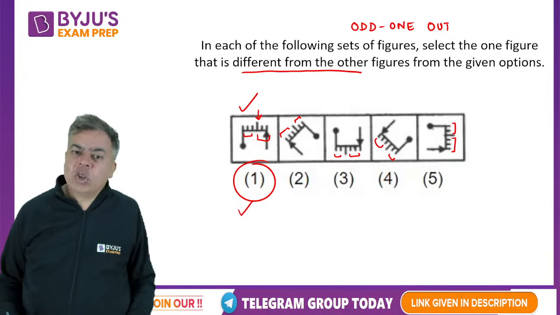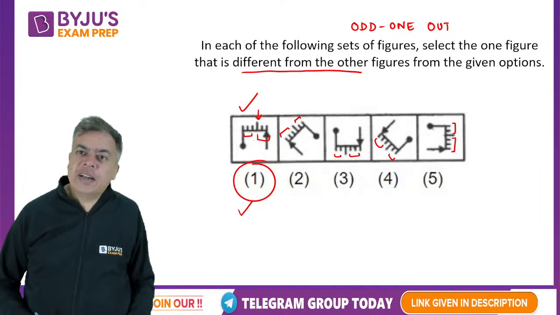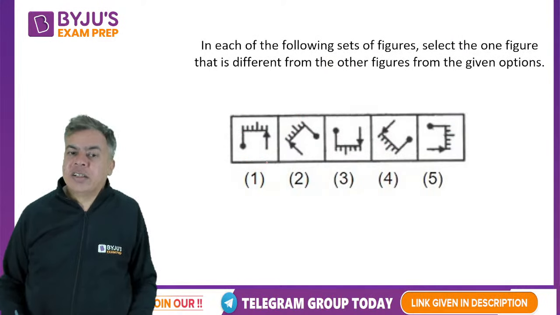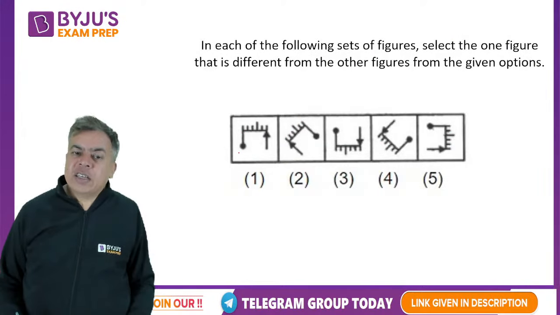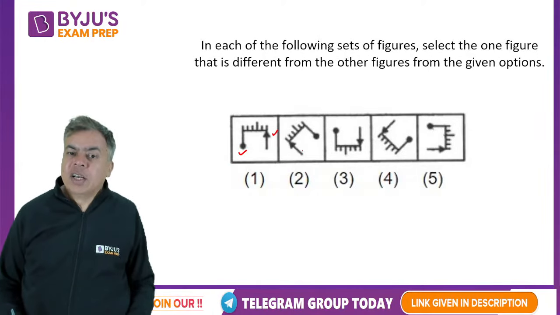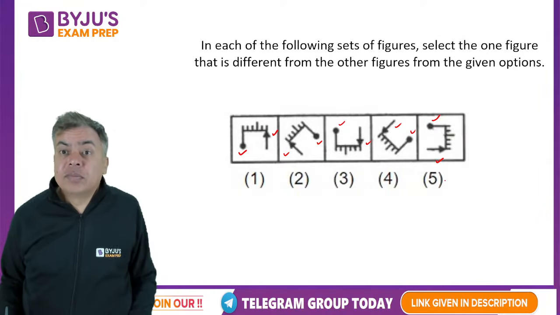I'm just counting the number of lines. First I started with the circle being outward and the arrow inward. Circle outward, arrow inward, in all the figures. So all were the same.